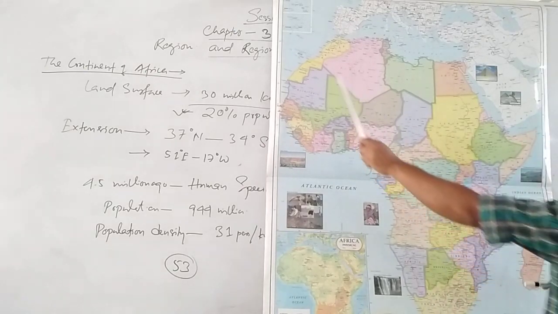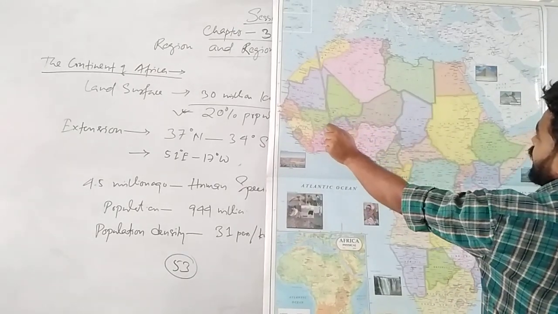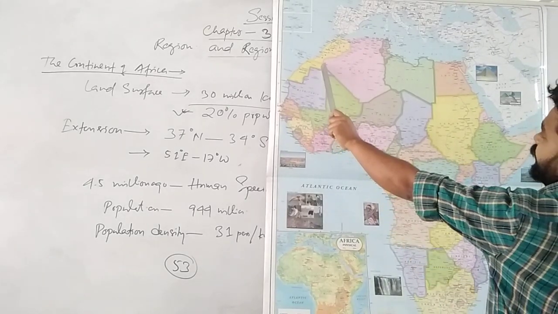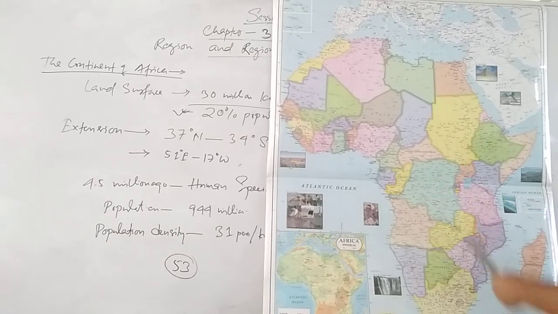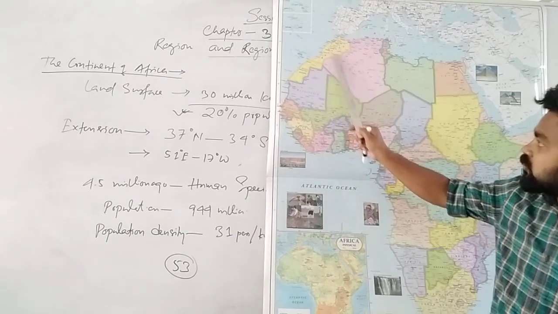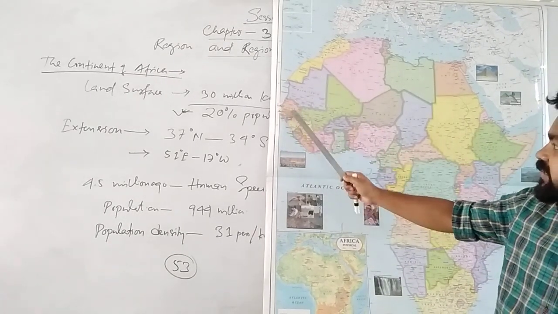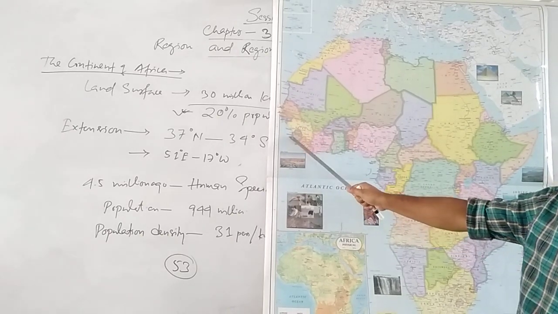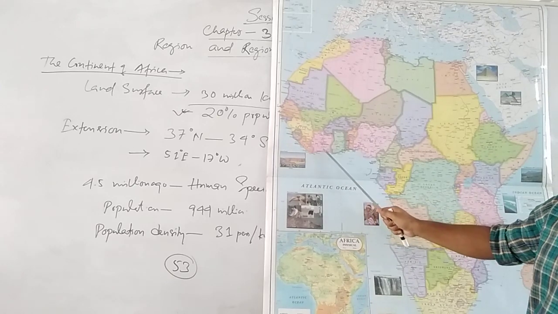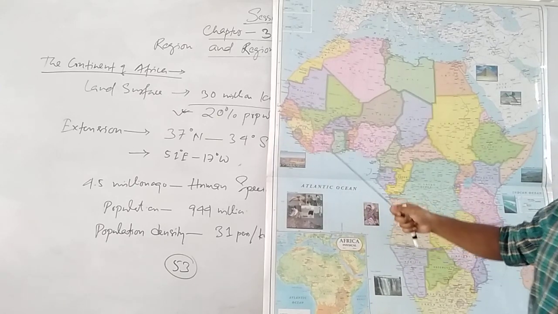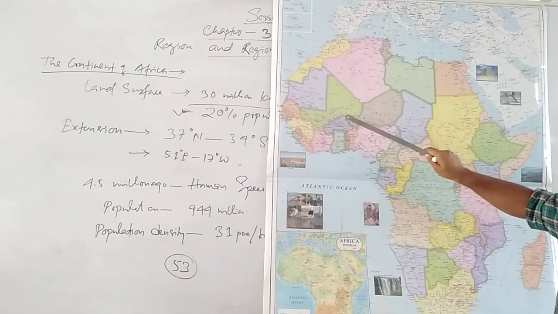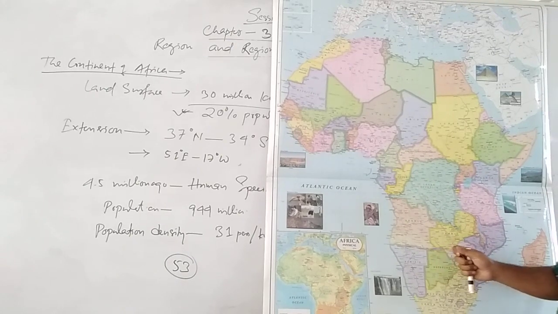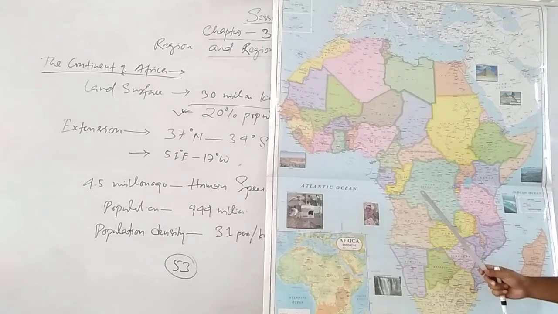So we are talking about Morocco, Mediterranean Sea region. Let's see from coastal area to the middle part. We'll first discuss the coastal countries. That will be very easy to remember. First Morocco, Mauritania, Western Sahara, Senegal, Guinea, Sierra Leone, Libya. Sierra Leone capital is Freetown. Ivory Coast, famous for ivory. That's why the name of the country is Ivory Coast. Ghana, Burkina Faso, Togo, Benin, Nigeria, Cameroon, Gabon, Equatorial Guinea, Congo.